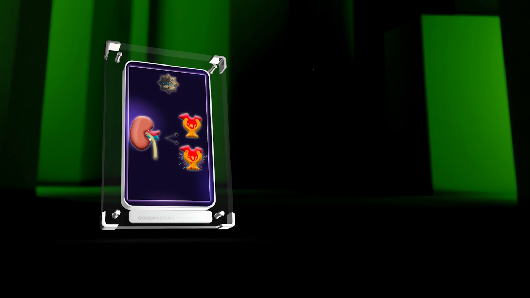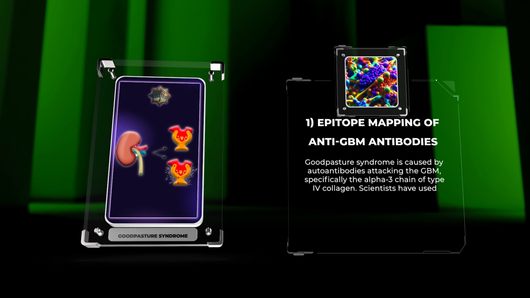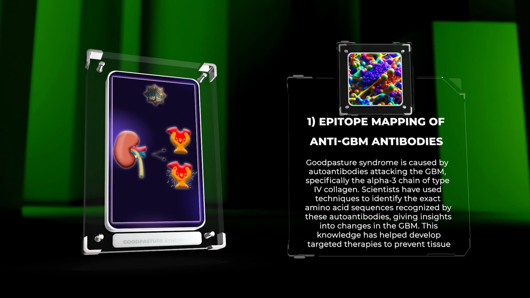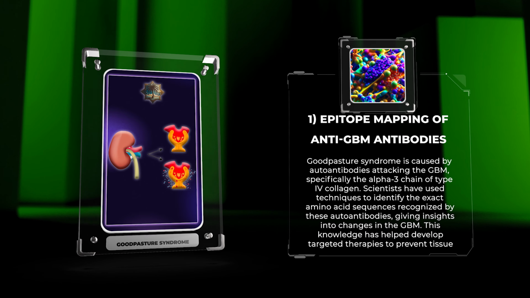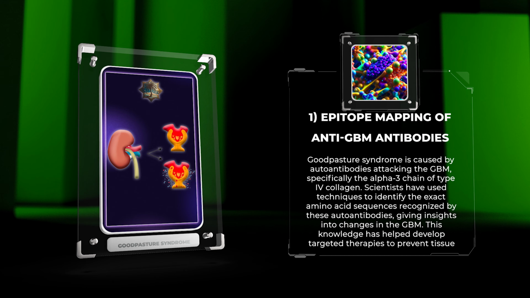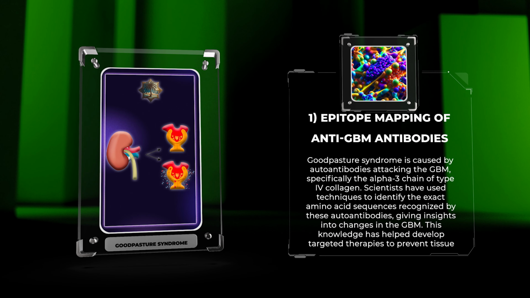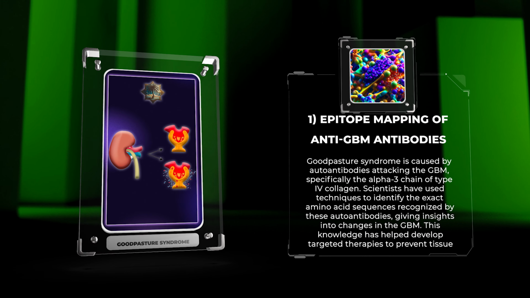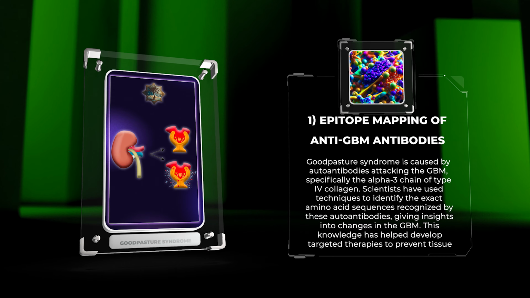Let's begin. Goodpasture syndrome is caused by autoantibodies attacking the GBM, specifically the alpha-3 chain of type 4 collagen. Scientists have used techniques to identify the exact amino acid sequences recognized by these autoantibodies, giving insights into changes in the GBM. This knowledge has helped develop targeted therapies to prevent tissue damage.